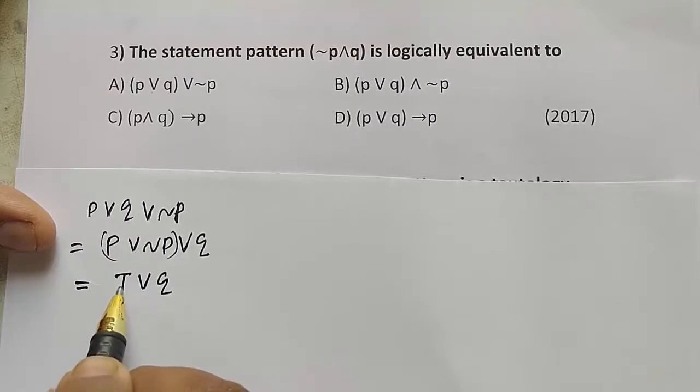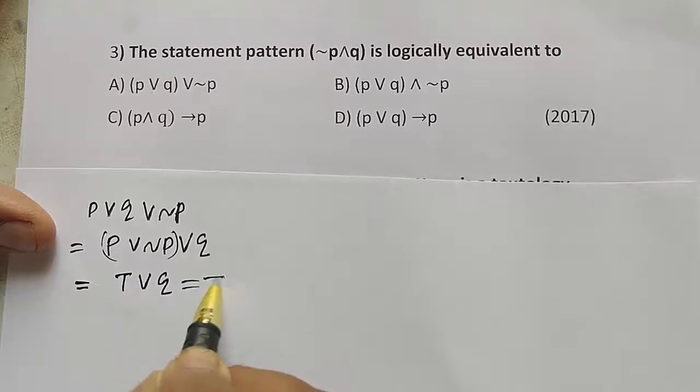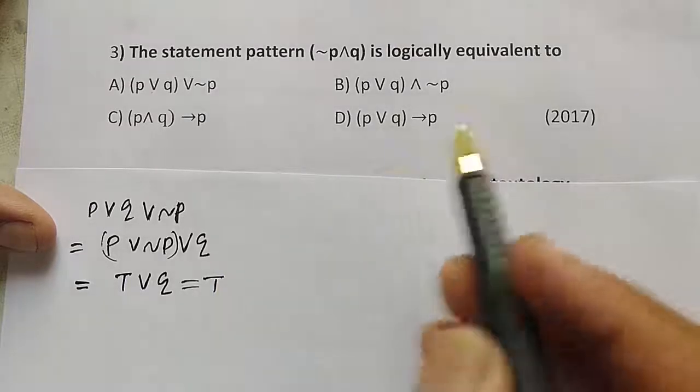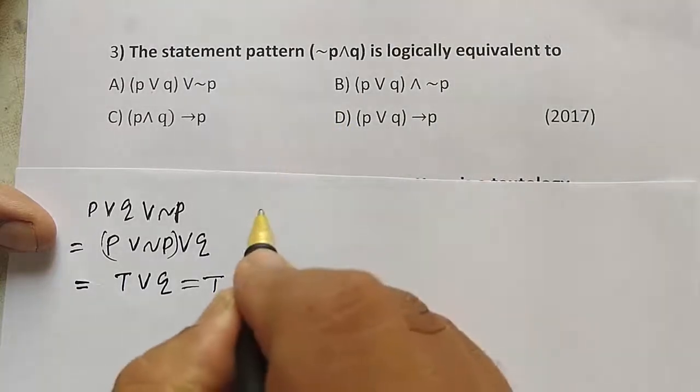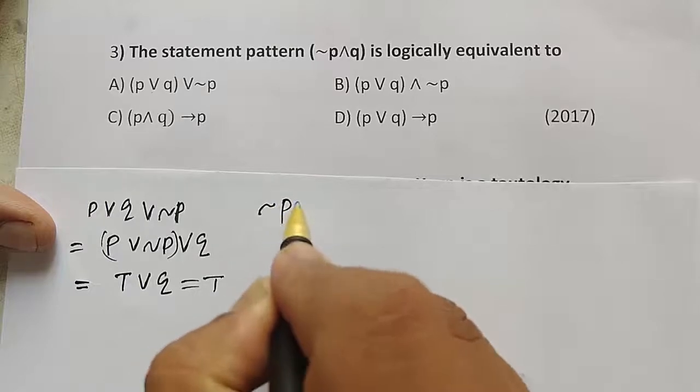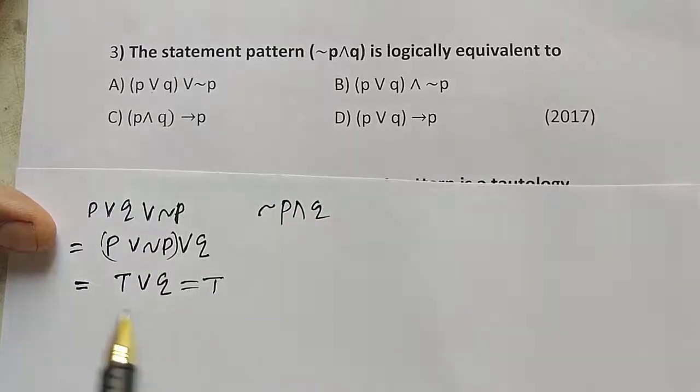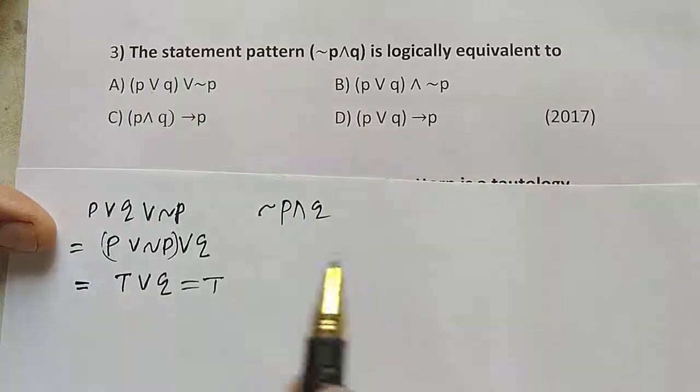If Q is false, it is also true. So it is true. So it is not equivalent with the given statement pattern P and Q. So option A is not correct.